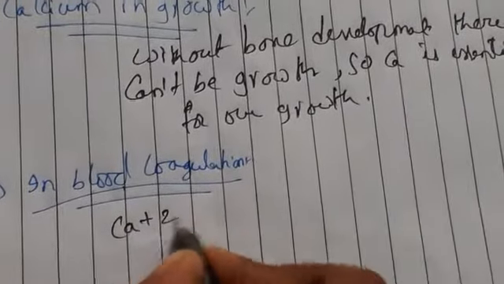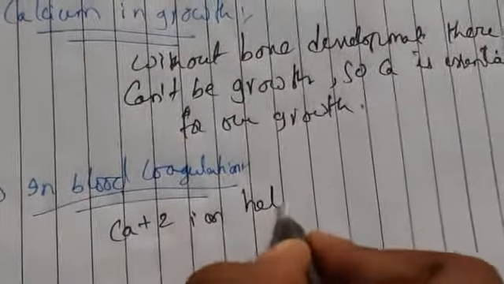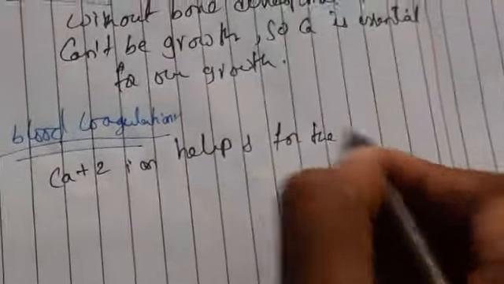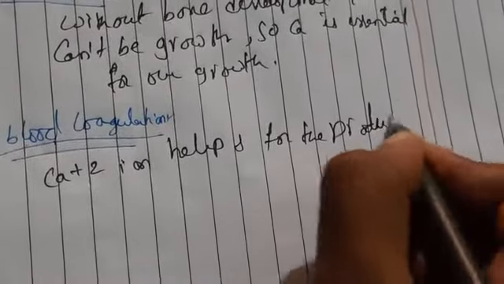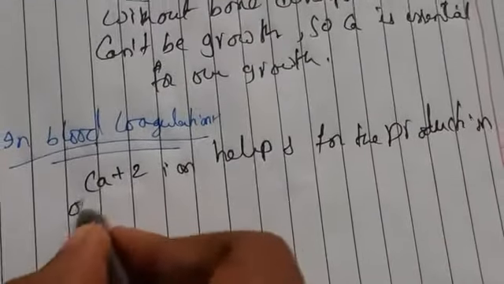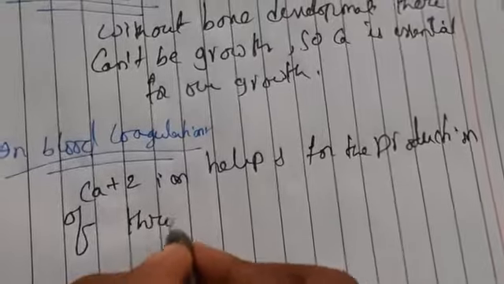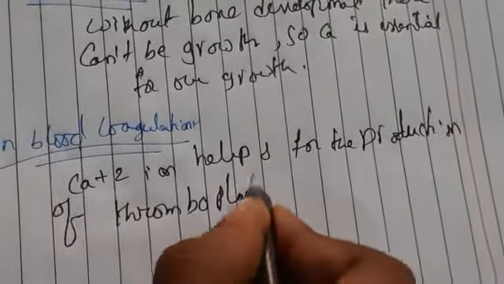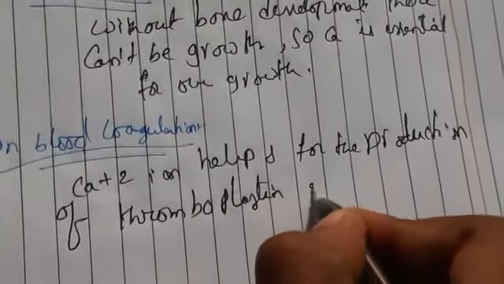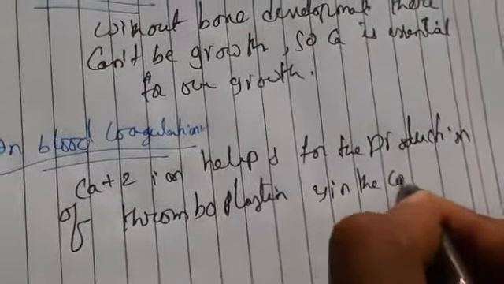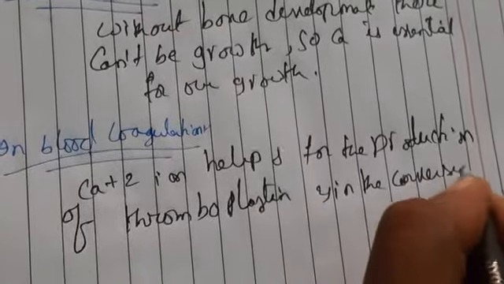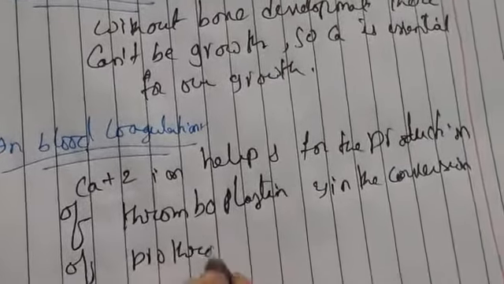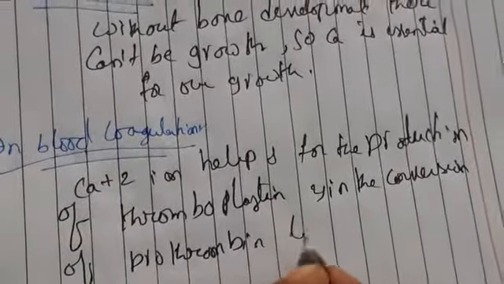This calcium ion helps for the production of thromboplastin and in the conversion of prothrombin to thrombin.